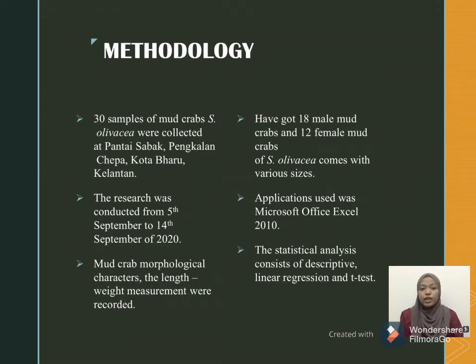So, the morphological characters and the length-weight measurement of Scylla olivacea were analyzed and recorded. To perform the statistical analysis, I used Microsoft Office Excel because it can summarize all the data obtained. The statistical analysis consists of three types: descriptive, linear regression, and t-test. Descriptive statistics is used to analyze and represent the data that have been collected. Linear regression is to determine the allometric growth, and the t-test is used to determine whether the hypothesis is accepted or not.